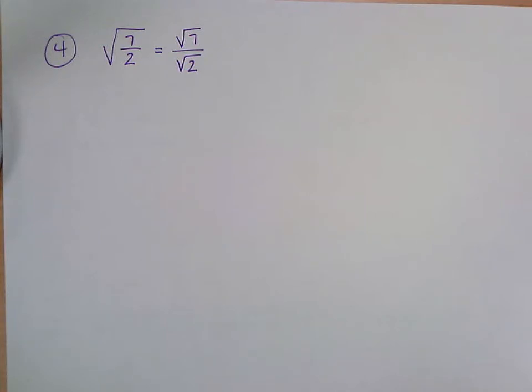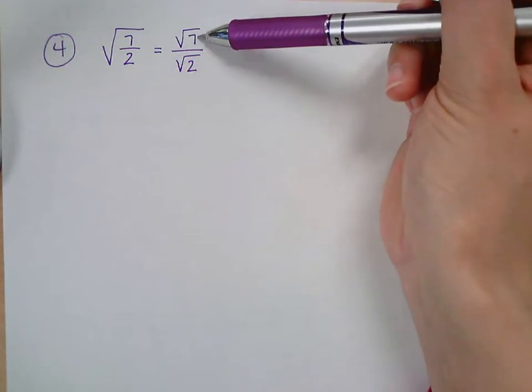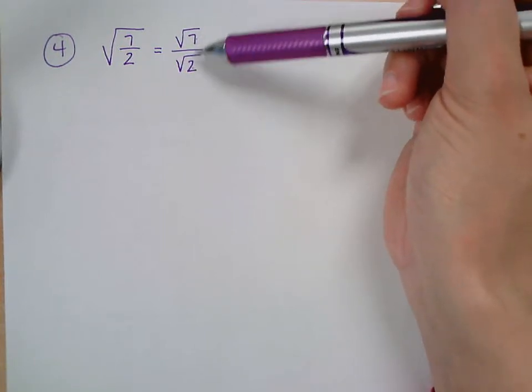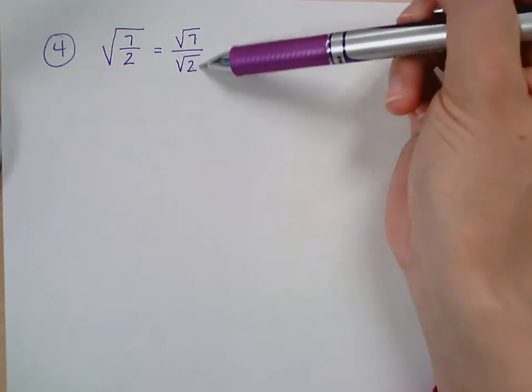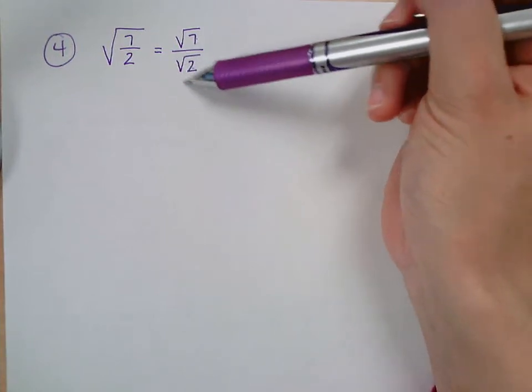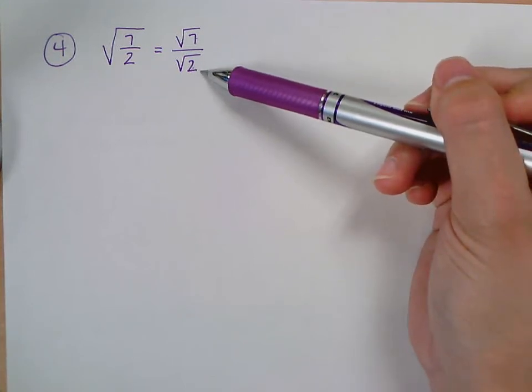But then, if I look at both of these square roots, is there a perfect square I can divide 7 by? No. And then we already have looked at 2. 2 is already simplified. So both of these square roots are simplified. The problem, though, is you cannot have a square root in a denominator of a fraction. It's just not simplified in math. Anybody remember from last year how you get rid of a square root in the denominator? What did you say, Lily?